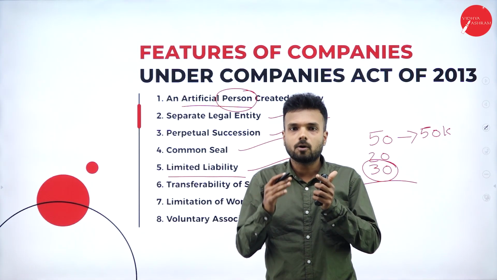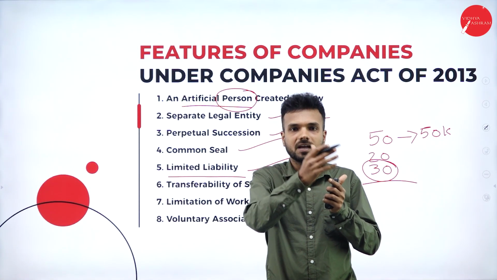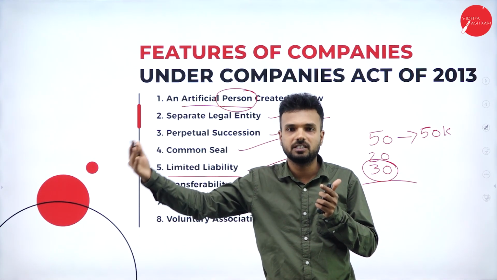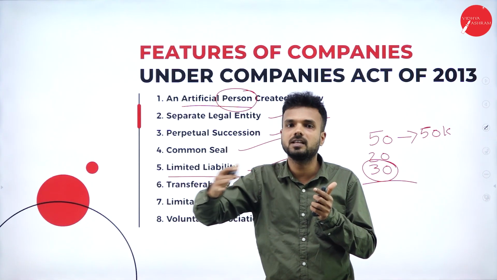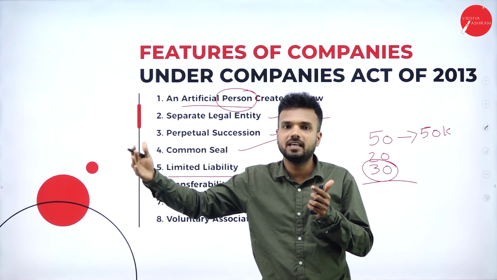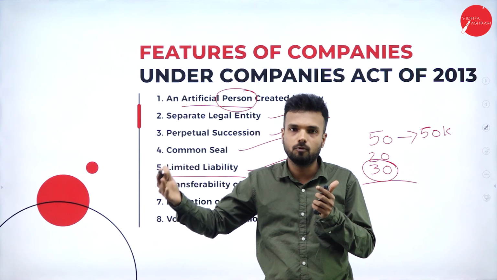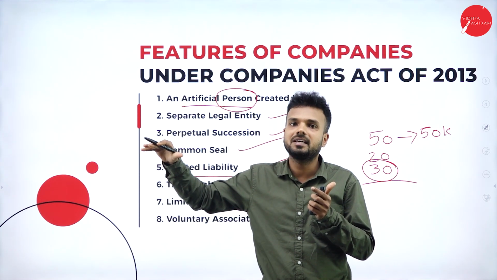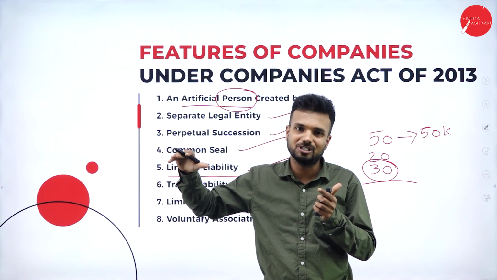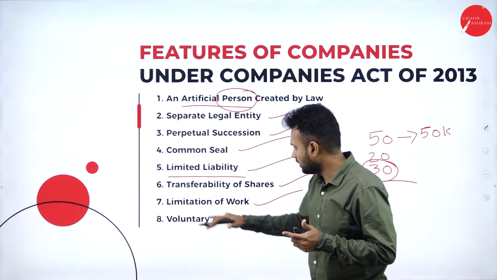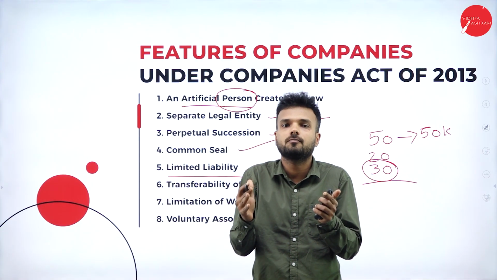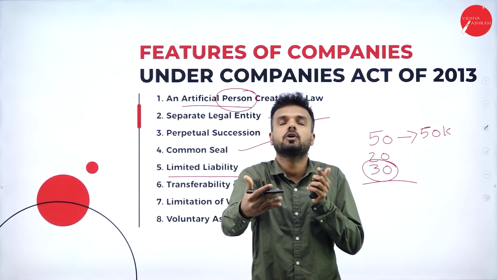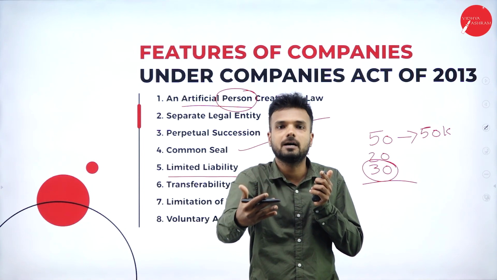See what happens. According to the memorandum of association of Tata Consultancy Services, it should engage only in IT-based things. It should not deal with any kind of automobiles, or any kind of gold business, or any other activity other than the activity mentioned in the memorandum of association. That we call a limitation of work. They are supposed to do only the work they mentioned in the memorandum of association while registering the company.